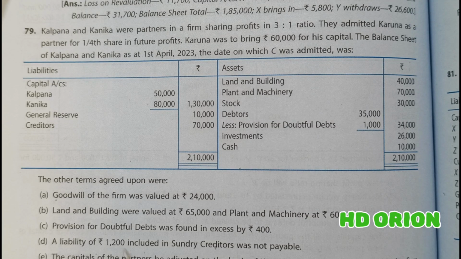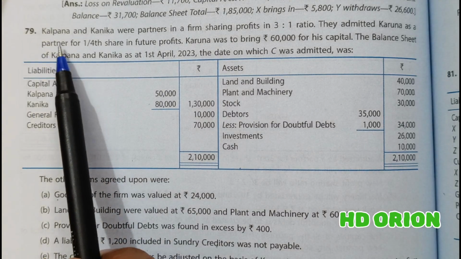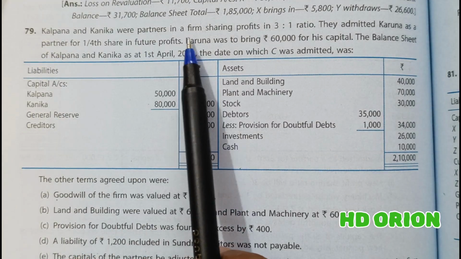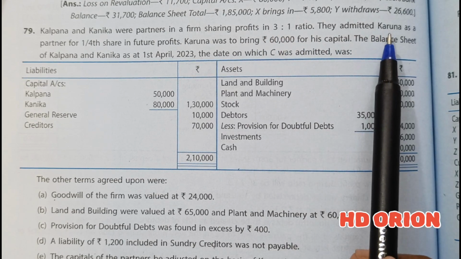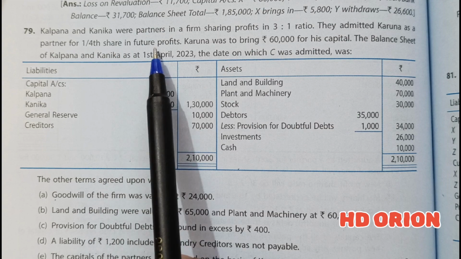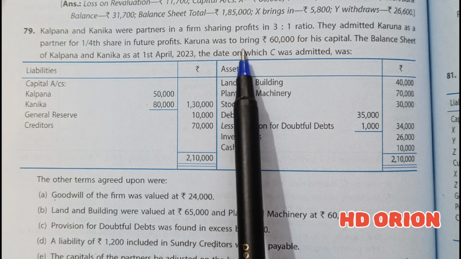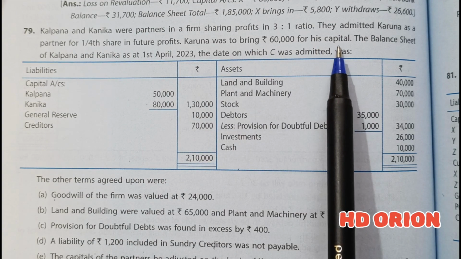So let us proceed. Question number 79. Kalpana and Kanika were partners in a firm sharing profits in 3:1 ratio. They admitted Karuna as a partner for 1/4 share in future profits. Karuna was to bring rupees 60,000 for his capital.